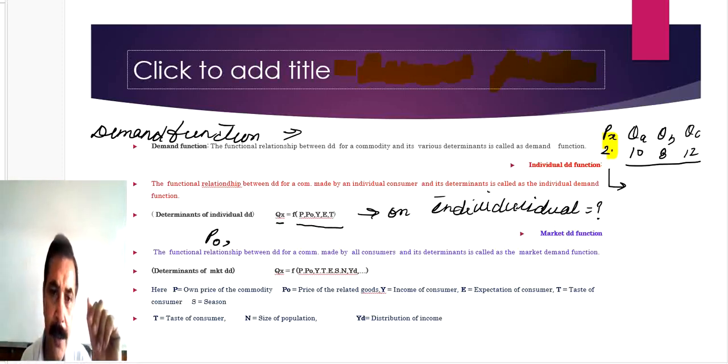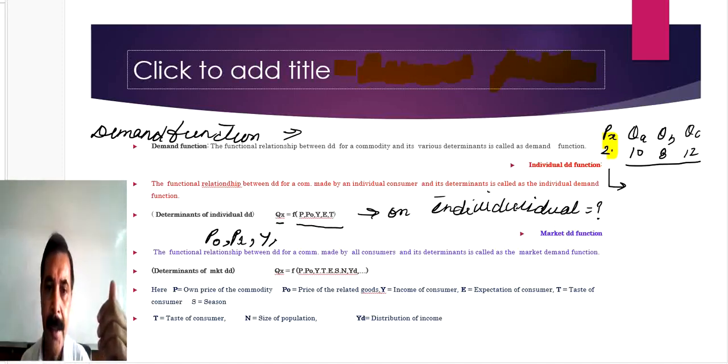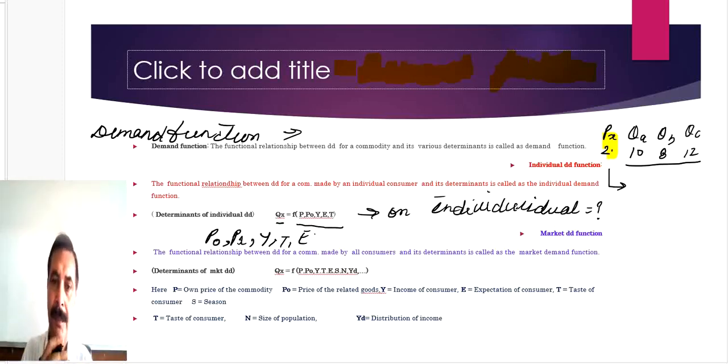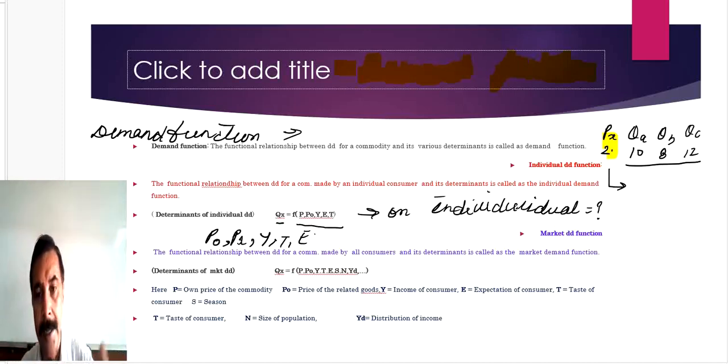Price of related goods. We will talk about each factor in detail. Income of buyer, taste of buyer, expectations of buyer. So these are certain factors which affect the demand of an individual. Now, what are the factors which have effect on the market?